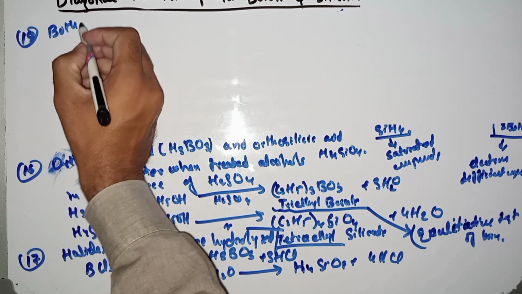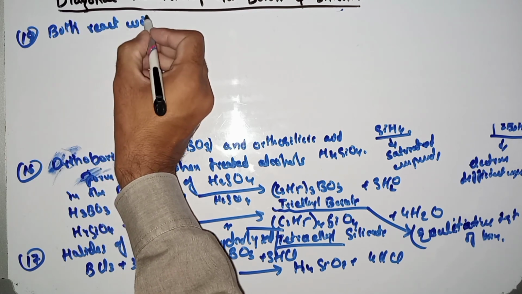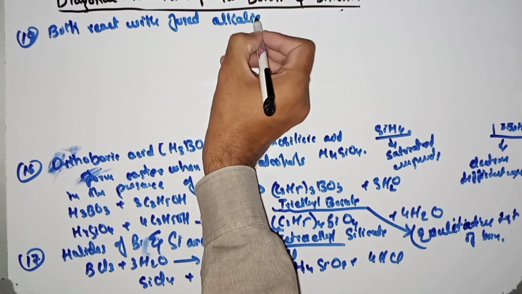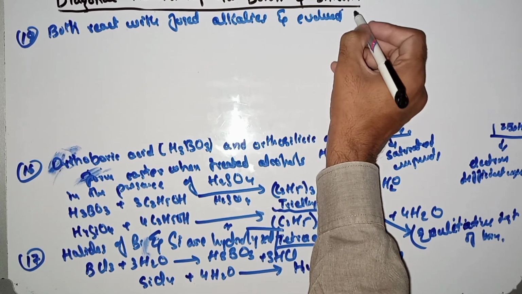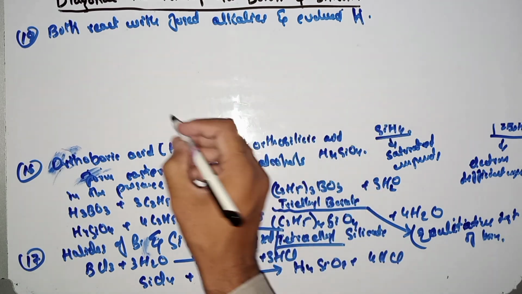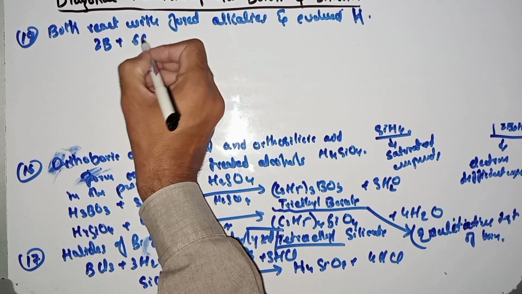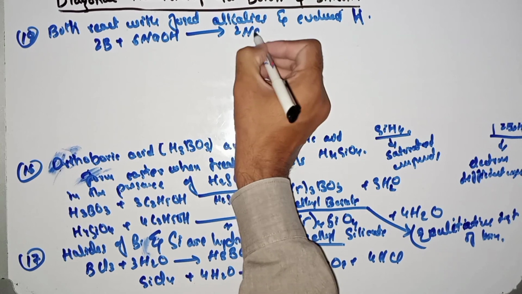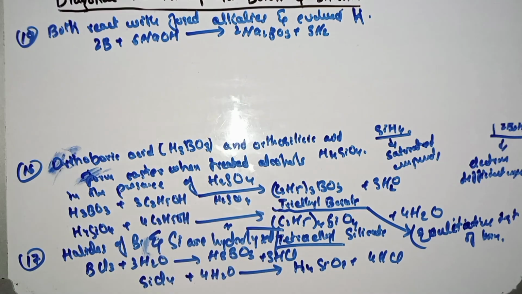Okay, thank you. So go to the next point, that is 18th number. Both react with fused alkalis and evolve hydrogen. Let's suppose 2 boron, when they react with alkali, that is sodium hydroxide, will produce 2Na3BO3 plus 3H2, 3 molecules of hydrogen gas.